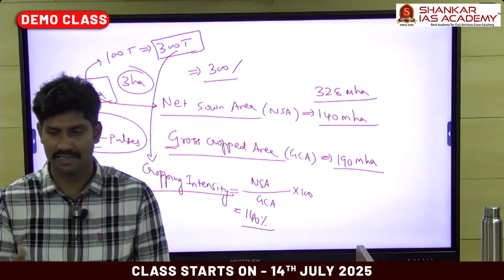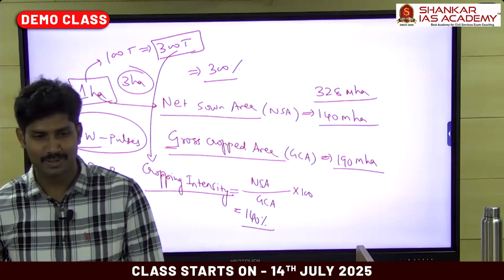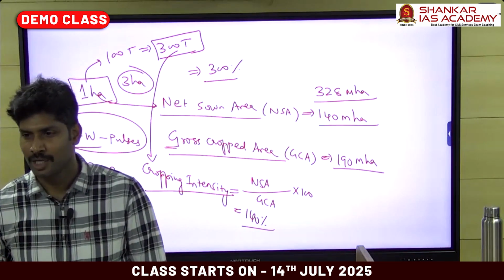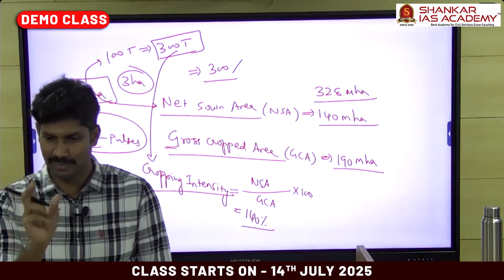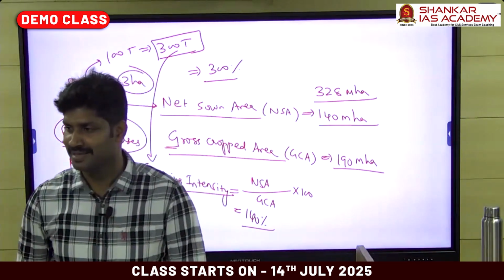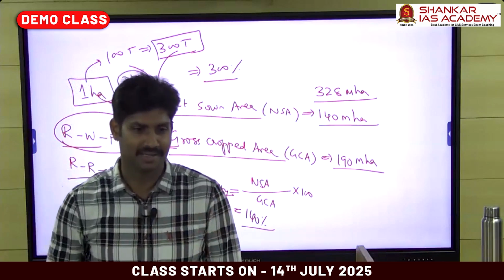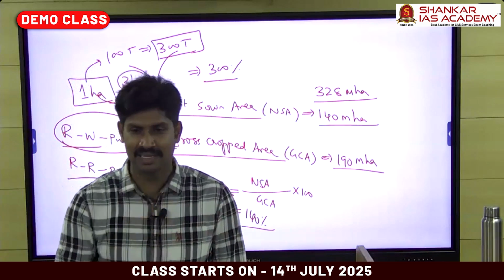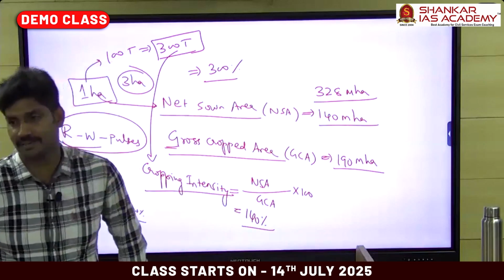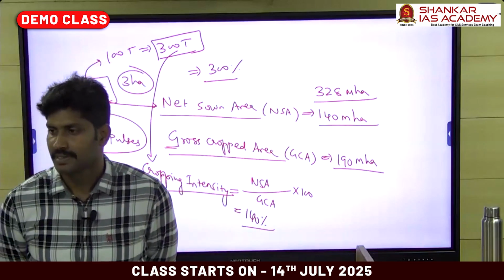Just take this example, sugarcane. Sugarcane is a 10 months crop. If you calculate for sugarcane, you will get only 100%. Only one crop is possible in a single year. But the land is utilized efficiently, throughout the year. But only one crop is possible in a single year. So this index is highly valid in case of seasonal crops.